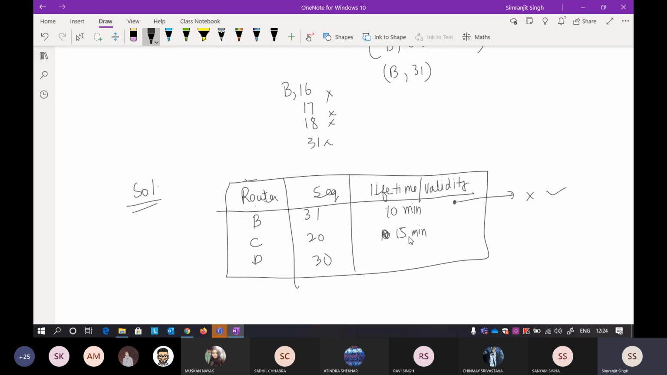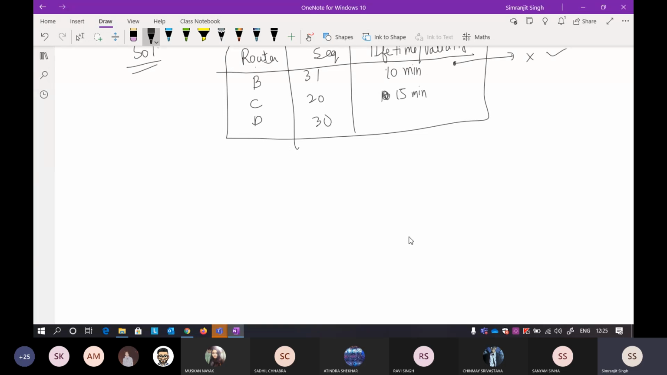That is the advantage of using this lifetime and validity part: I will always be dynamic, and if there is a new path added or an old path finished, I will get to know about this. Now again, if there is a problem here, I will show you. Suppose there was A, B, C, D. Earlier it was going like this, but now think about this.